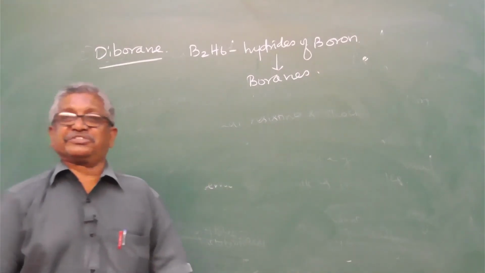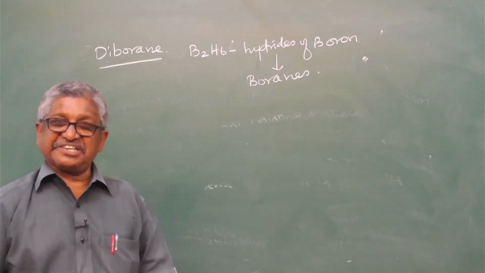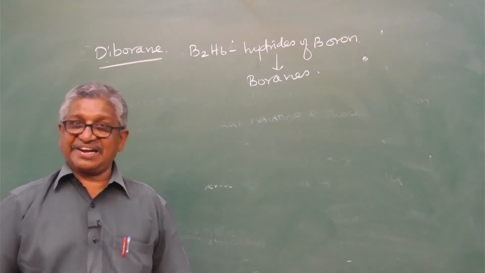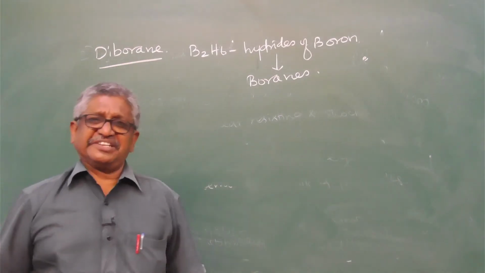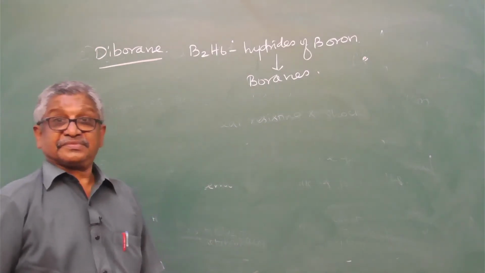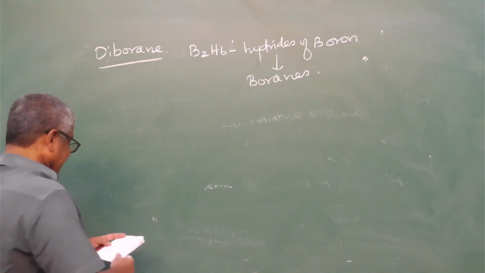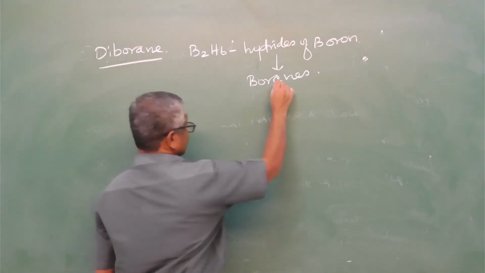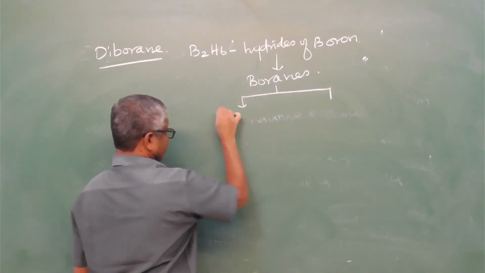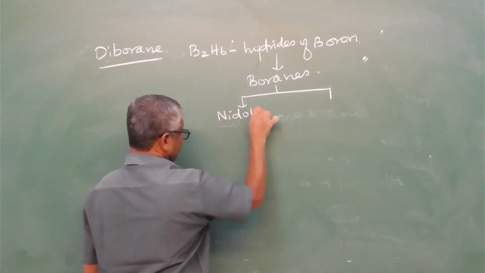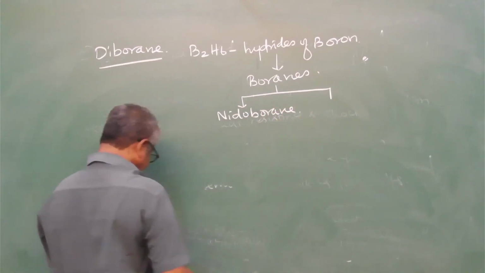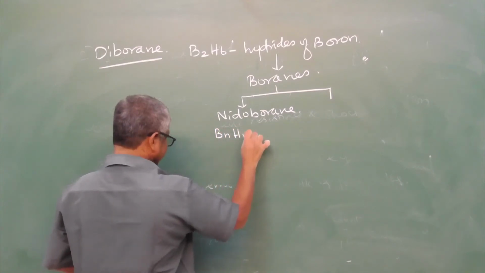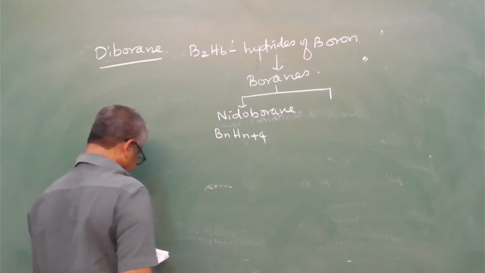Boranes are of two types, based on the general formula: nidoboranes and arachnoboranes. One is called nidoborane, with the general formula BnHn+4 series.